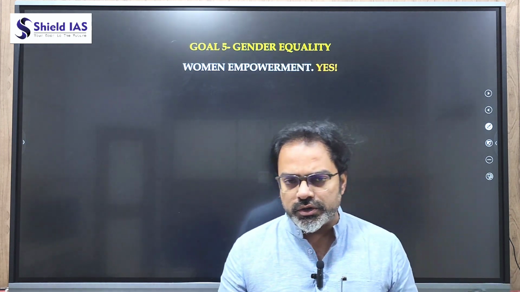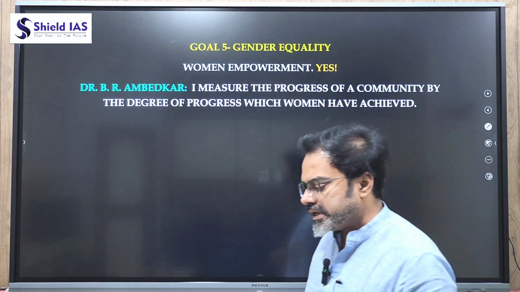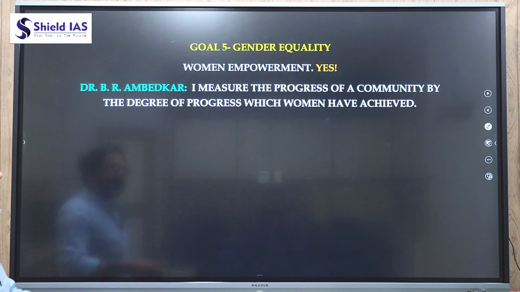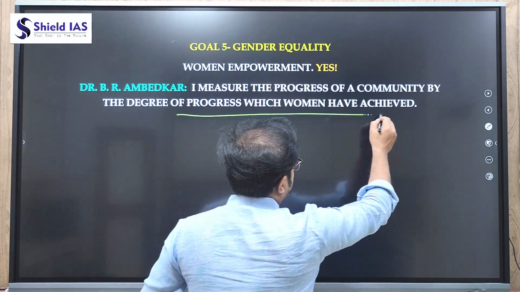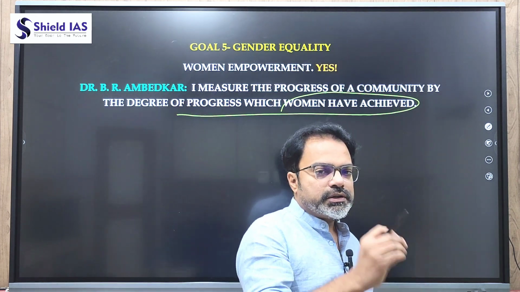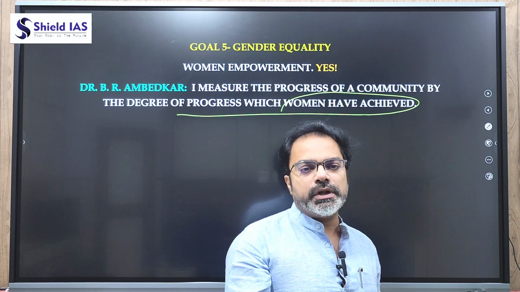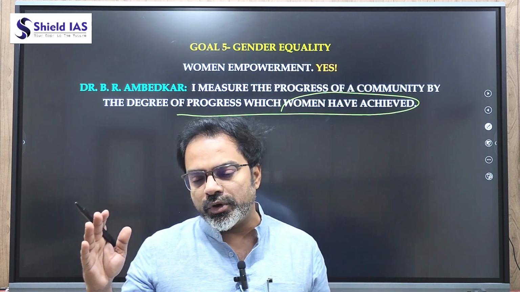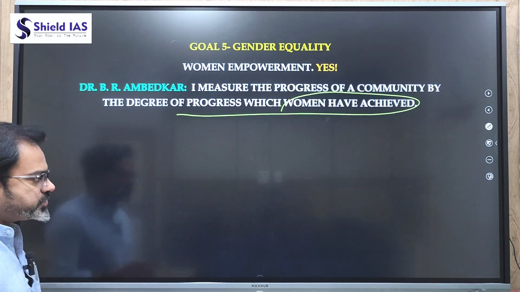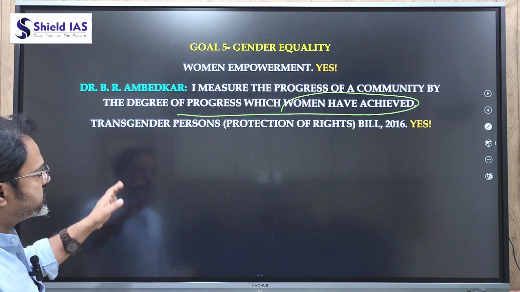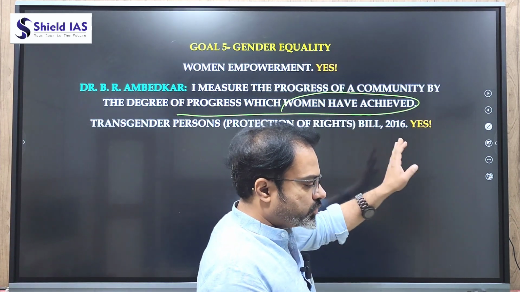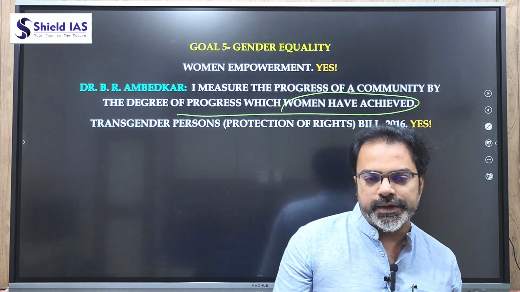And let's take a quote from Dr. B.R. Ambedkar, who says: I measure the progress of a community by the degree of progress which women have achieved. That means humanity's progress is based on the progress made by its women, because women constitute half the population, so they should not be left behind. And when we talk about the third gender, transgenders, there is a bill in place, the Transgender Persons Protection of Rights Bill 2016. Yes, we need to focus on transgender rights also, gender equality.